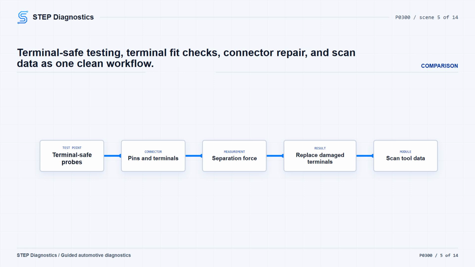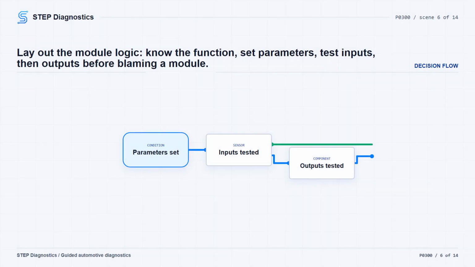Then use the scan tool for PID input values, output states, and diagnostic states. Use the data logger for accurate testing without unnecessary disassembly, and use output state commands where they are available. For module-related checks, understand how the function is supposed to operate before condemning anything. Make sure programmable parameters are set correctly for the function you are testing.